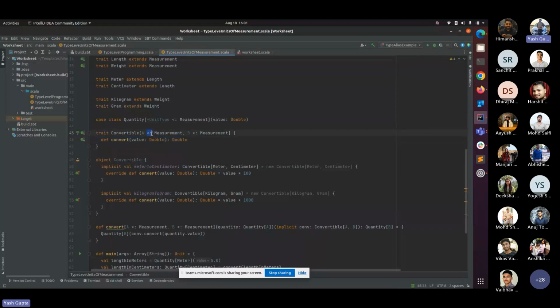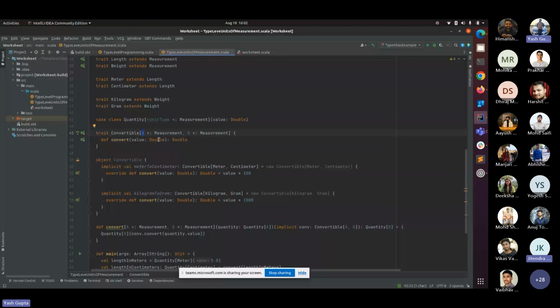Now, if anyone wants to tell what the sign of this is, what we call it? Upper bounded. Correct. Perfect. So what will be the A? How do we define the A? Correct.